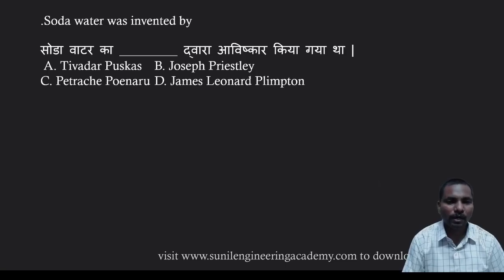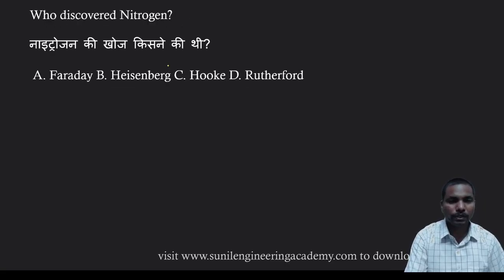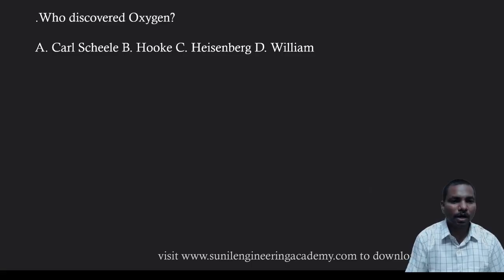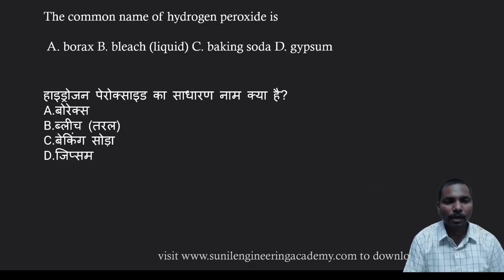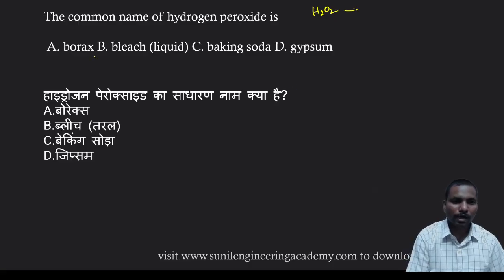Soda water was invented by the scientist dash, that is Joseph Priestley. Who discovered nitrogen? Nitrogen was discovered by the scientist Rutherford. And who discovered oxygen? That is Carl Scheele. Okay. And the common name of hydrogen peroxide, H2O2. We use this to clean wounds. The common name is bleach, in the form of a liquid.